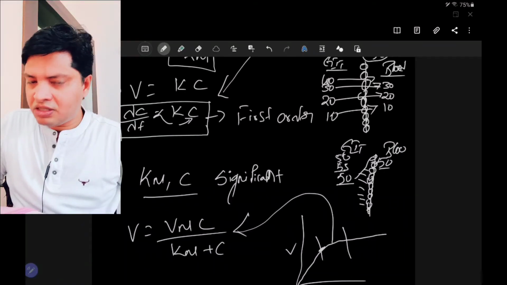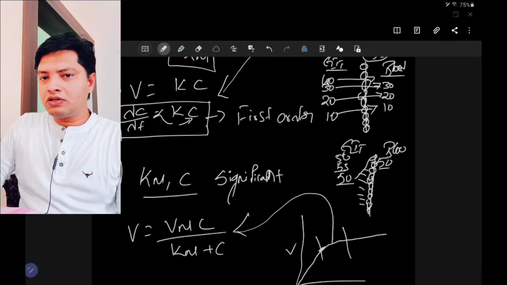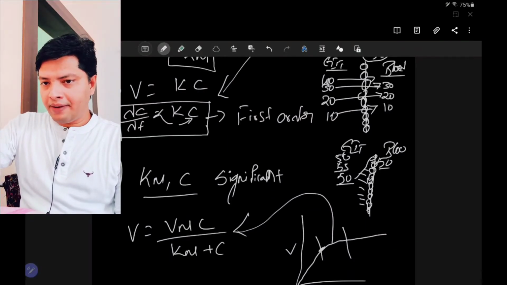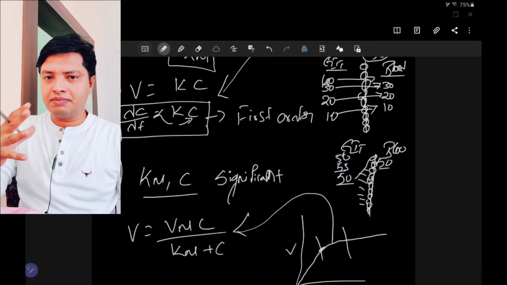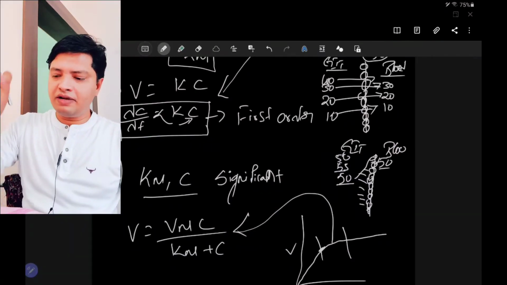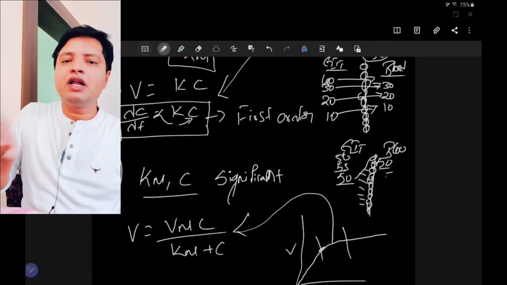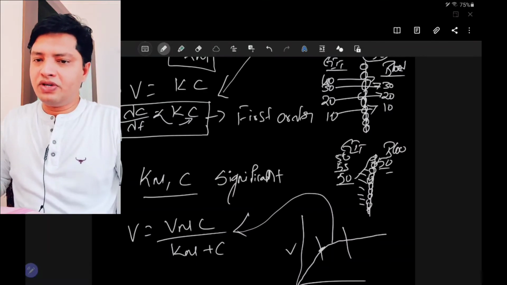If I further increase the concentration to 55, what happens here? A few molecules will go there, and your actively absorbing species, that is your carrier mediated system, will take a few molecules, and after leaving the drug in the blood, they will come back and again pick up the molecules which are present in the GIT.